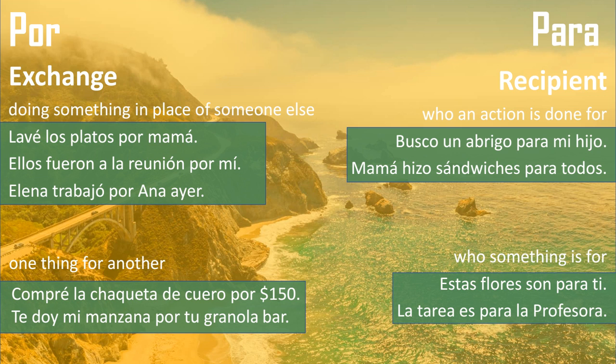These are just kind things that we did for someone. We want to express who the recipient was of that kind action. And so we say para mi hijo, para todos. It was for those people. You can also then use para when you're giving something to someone. So when you want to tell who something is for. Estas flores son para ti. These flowers are for you.